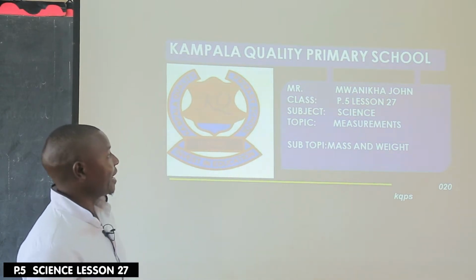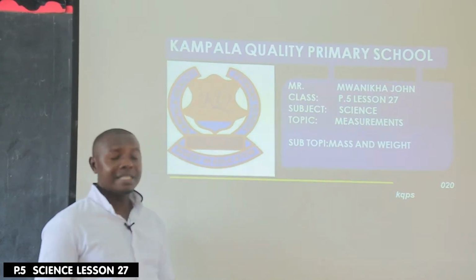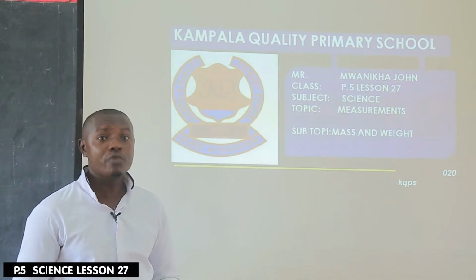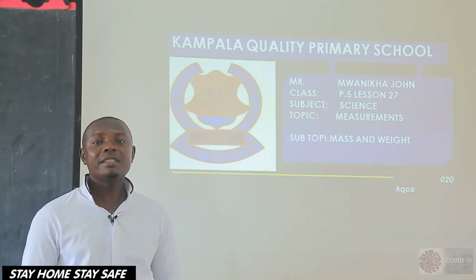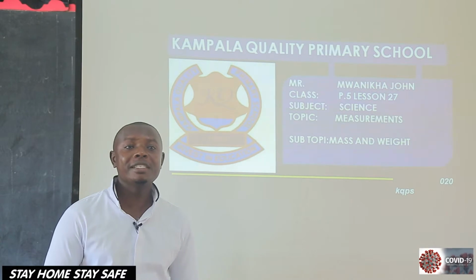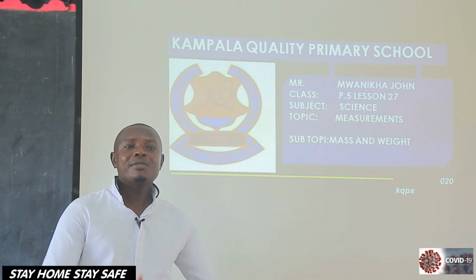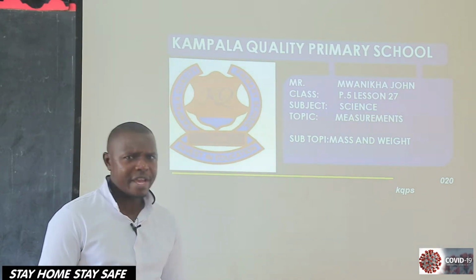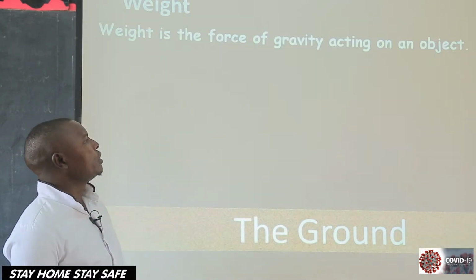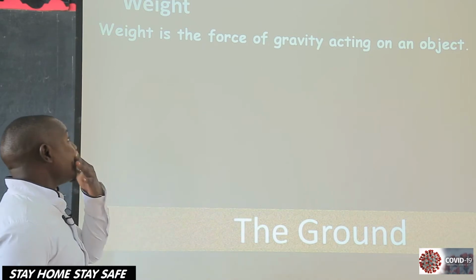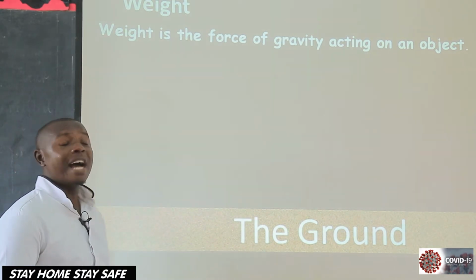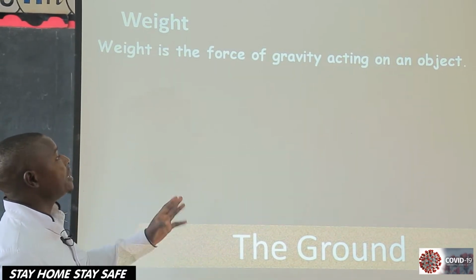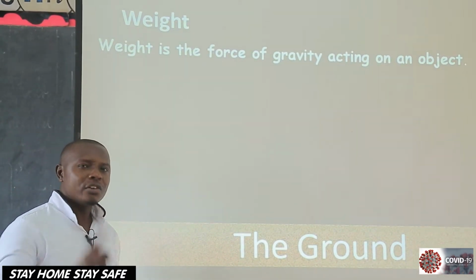Now we are going to look at mass and weight, but before looking at mass, we shall first of all look at weight and see what it means, because some of us always hear the words "What is your weight?" "What's the weight of that sack?" What does it mean? So we are going to define weight as the force of gravity acting on an object. Weight is the force of gravity acting on an object.